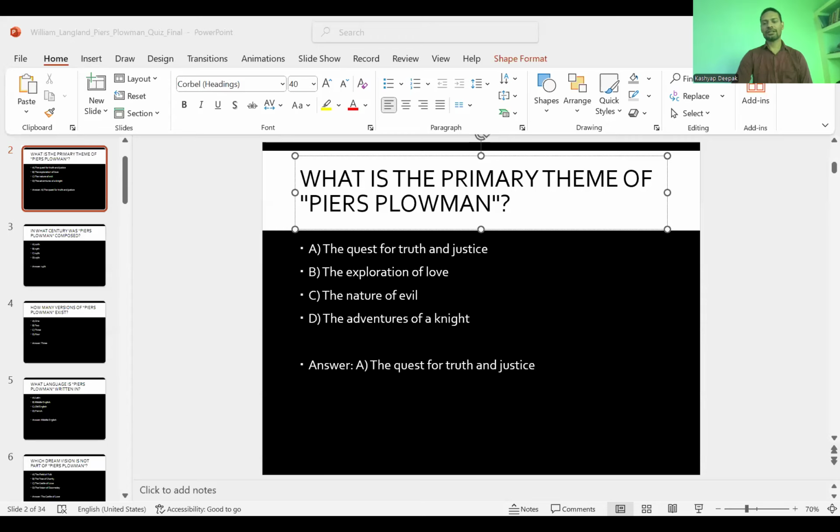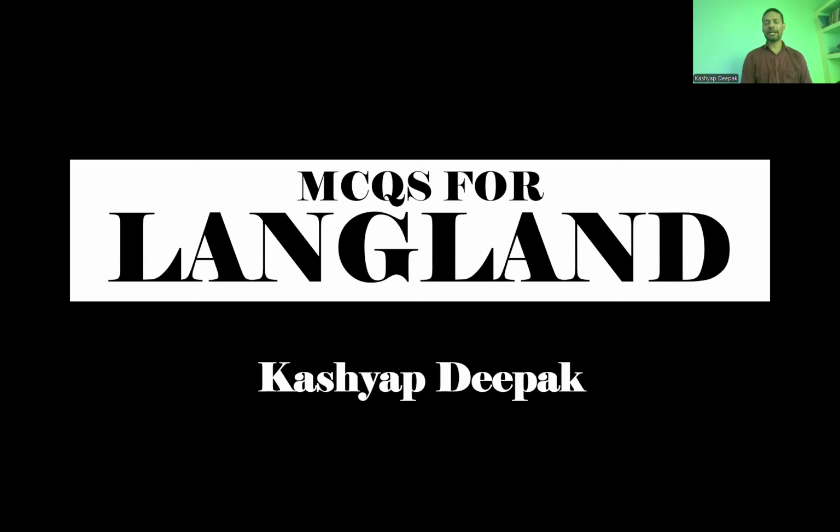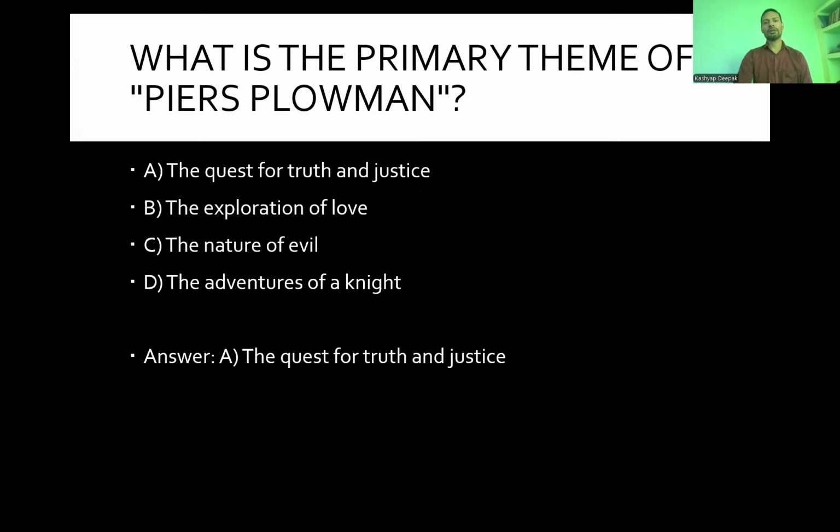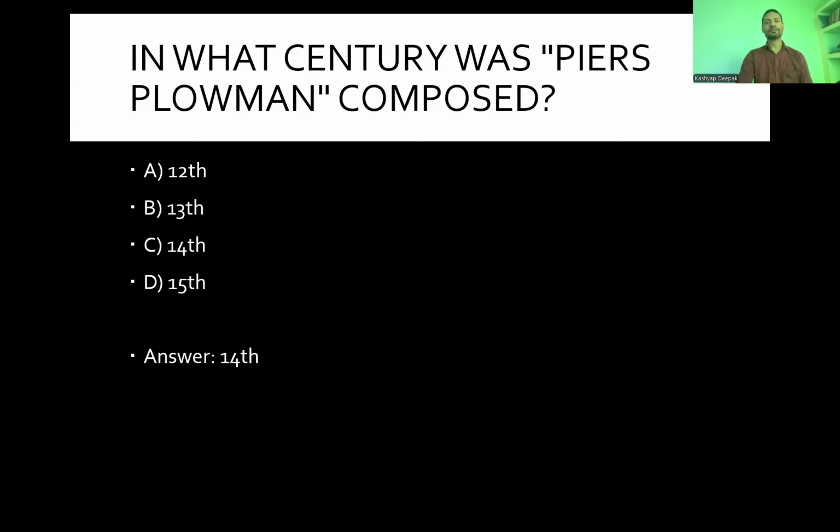It is mostly associated with the most important poem, Piers the Plowman. Several times, questions are asked from it, and here we start MCQs for Langland. Now, the first question: what are the primary themes of Piers Plowman? The quest for truth and justice, exploration of love, the nature of evil, or adventure of a knight? And the answer is quest for truth and justice.